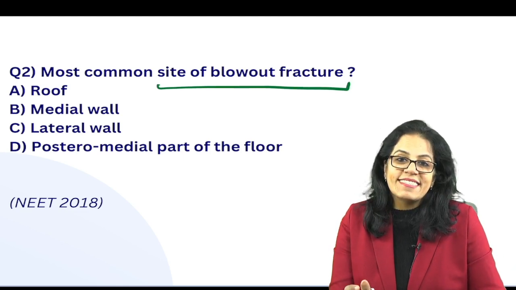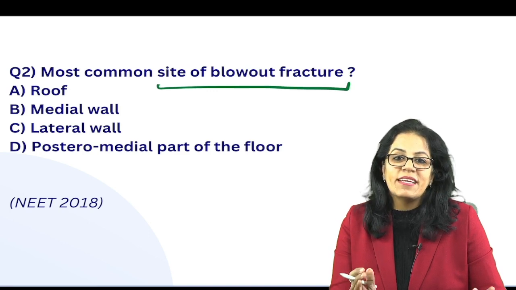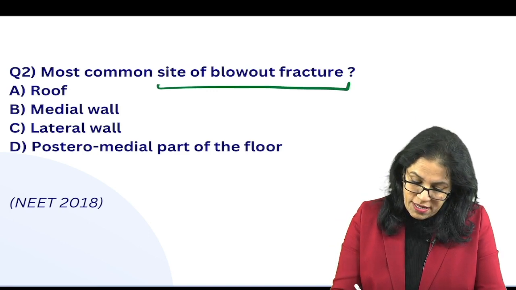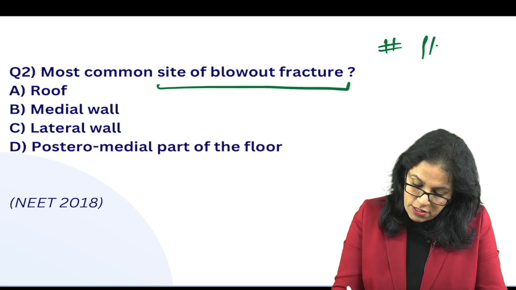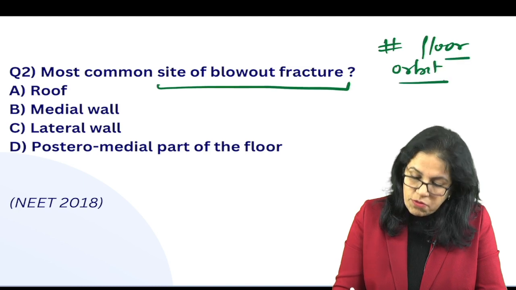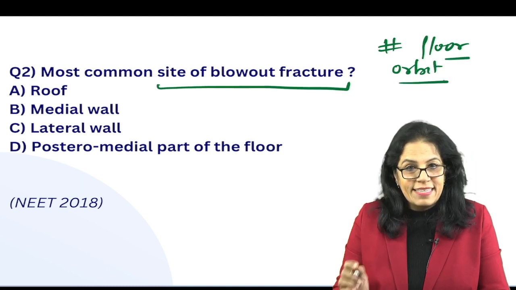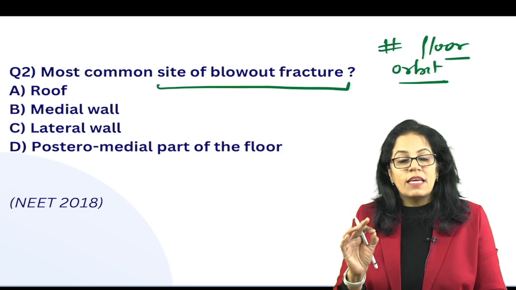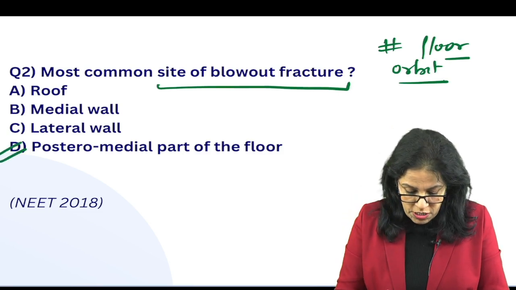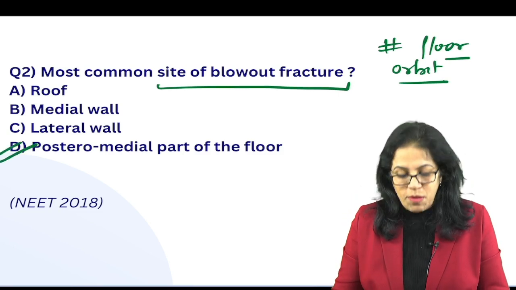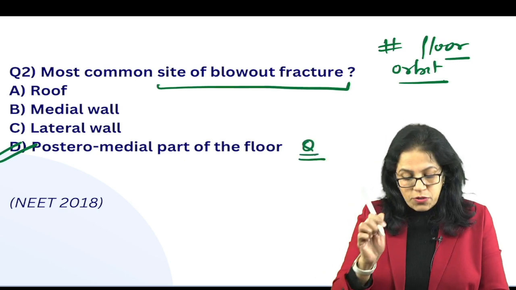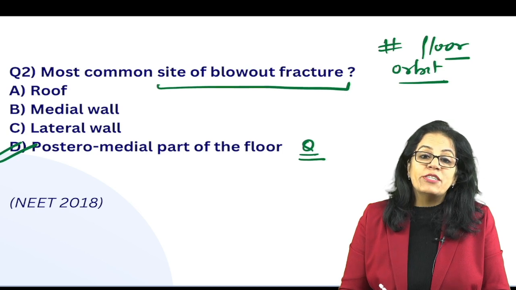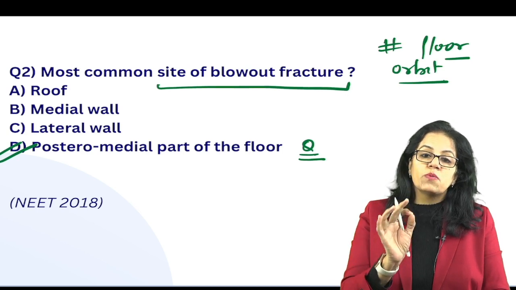First of all, please understand the word blowout fracture is referring to fracture of the floor of the orbit. When you talk about fracture of the floor of the orbit, it is blowout fracture, the term is for this floor fracture only. Secondly, the weakest part of the floor is the posterior-medial part. Please remember this. This has been an important exam question. Another question related to this that needs a mention here is, which is the weakest wall of the orbit?